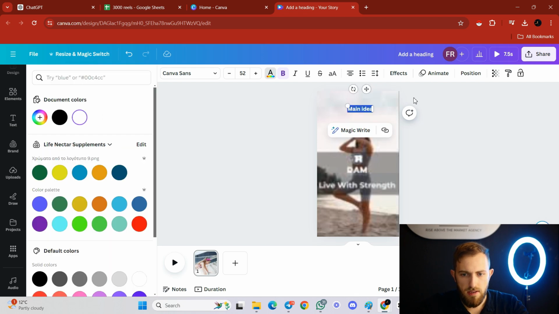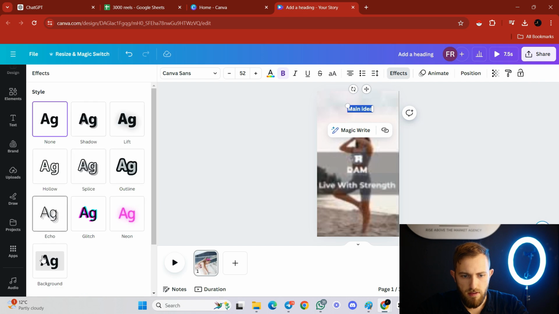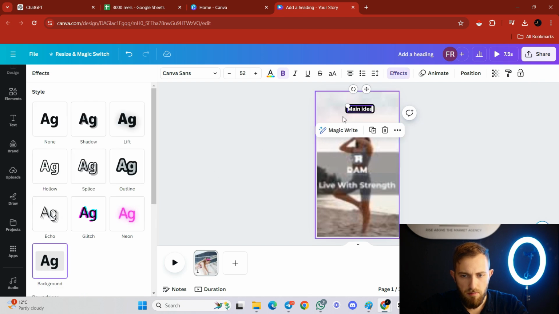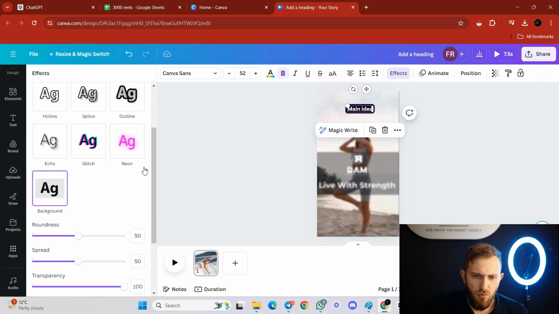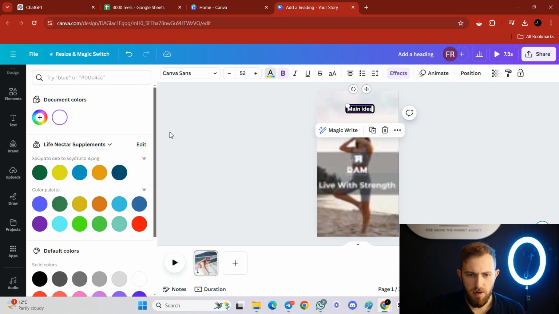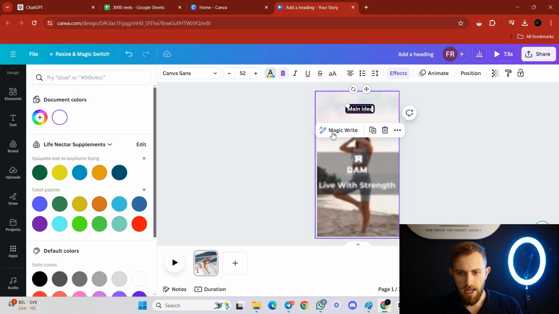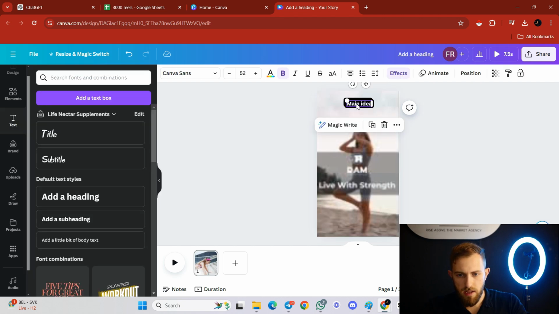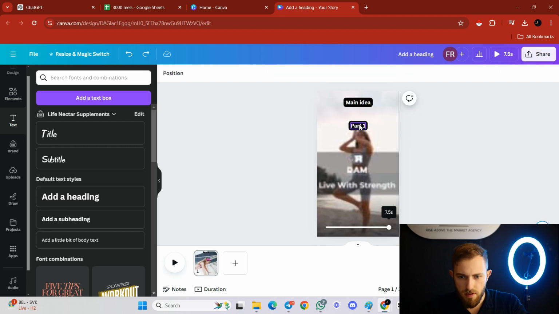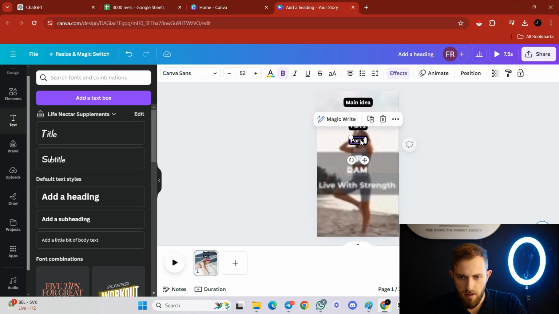And then I would suggest turning the letters to white and then going to effects, background, and having a black background, or you can have whatever background you want. Okay, you can just experiment with different things and different colors, whichever are the colors of your brand. Okay, cool. So let's say that I want to keep it black, and then we have main idea, then we have part 1, and then part 2.